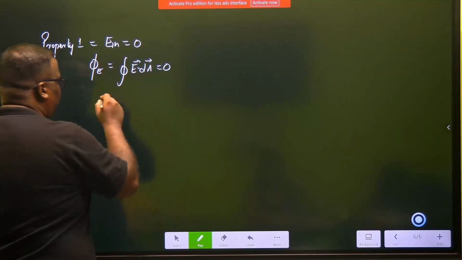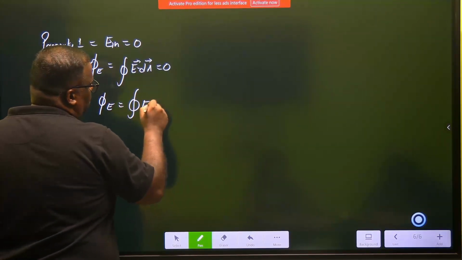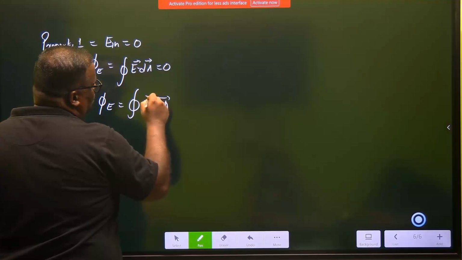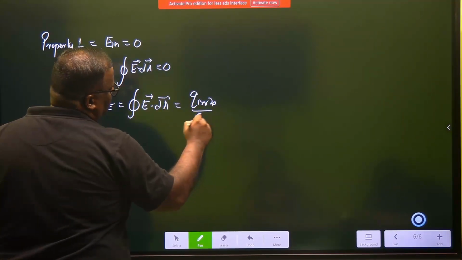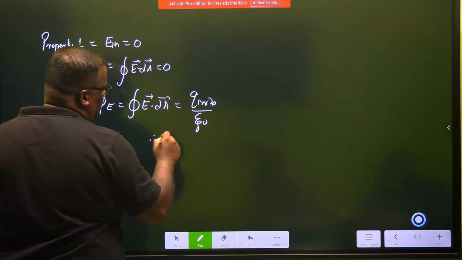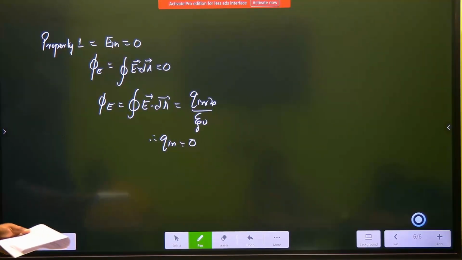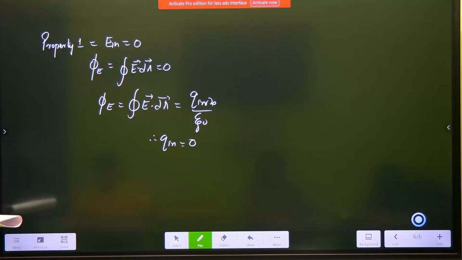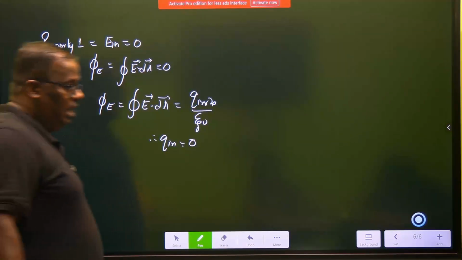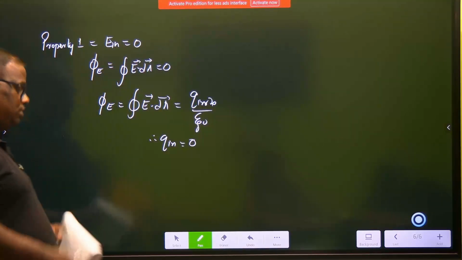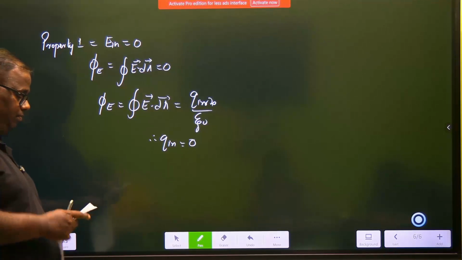However, the electric flux is given by E dot dA as per Gauss law, which is also Q inside divided by epsilon naught. Therefore, Q inside must be equal to 0, or Q enclosed, whatever is the word you use. Excess charges come to the surface only because of the fact that an electron repels another electron.